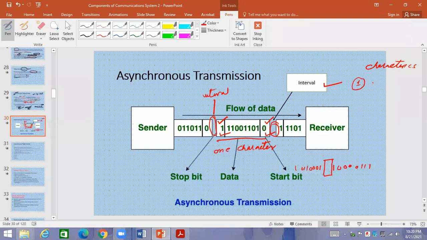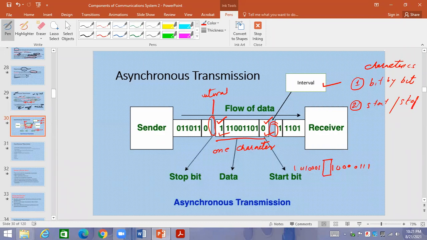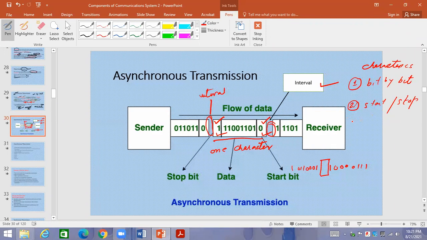Number one, data transmission would be bit by bit. Number two, there would be start and stop bits available. Number three, there are gaps. Gaps means, as I mentioned, intervals between characters.